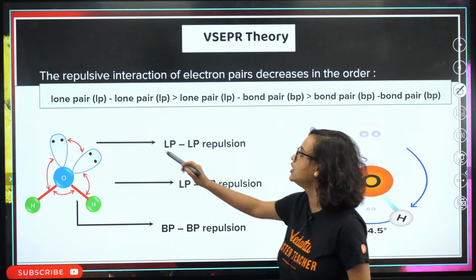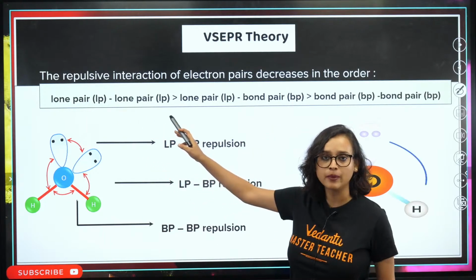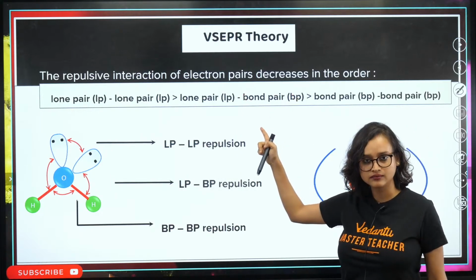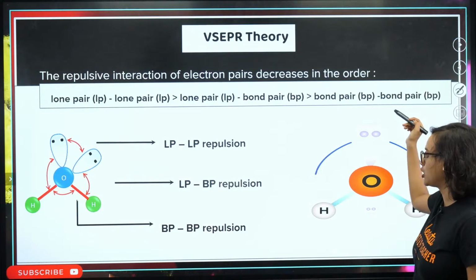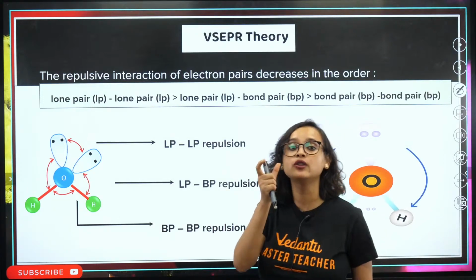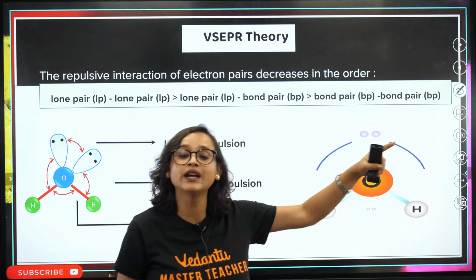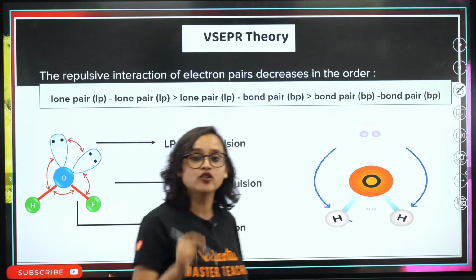Anyway, now in case of VSEPR theory, what do we understand? We understand that lone pair-lone pair repulsion will be the maximum. Then comes lone pair-bond pair, and then comes bond pair-bond pair. So the repulsion between bond pairs is the minimum, but the repulsion between lone pairs is the maximum. Now you check it out here, guys.